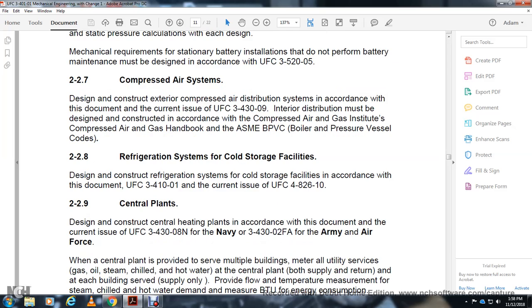4-826-010. Central plants: design and construct the control and heating plant in accordance with the current issue of UFC 3-430-08 and, for the Navy, 3-430-02 FA, with the Army and Air Force.